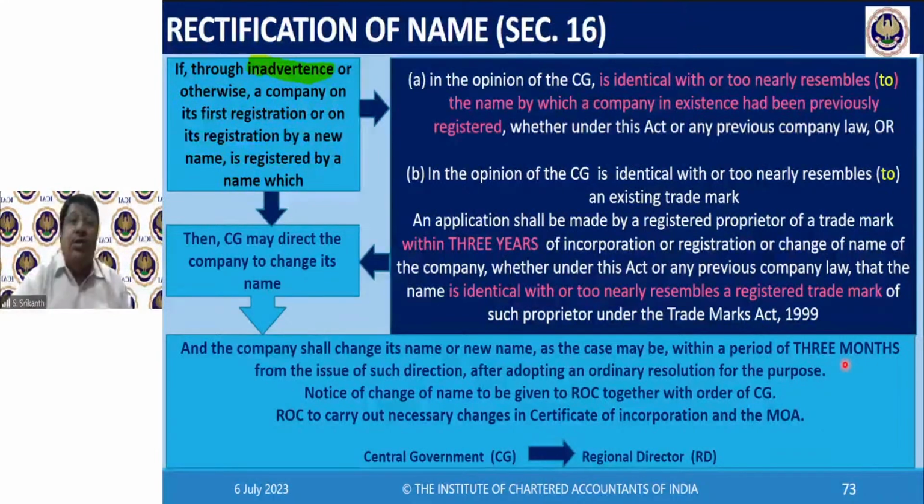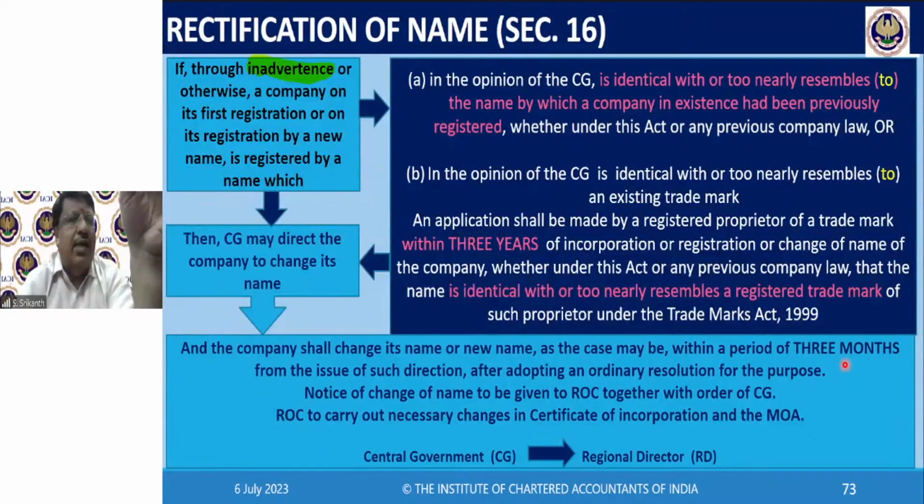But later on, it looks that it is identical with or too nearly resembles the name by which a company was previously registered. The correct English is identical with or nearly resembles the name. But your Act contains the word too there. I don't know why. My misfortune is that I have learned the English language correctly. And I am unable to speak ungrammatical English. So even when I'm reading this, I'm unable to read the too.